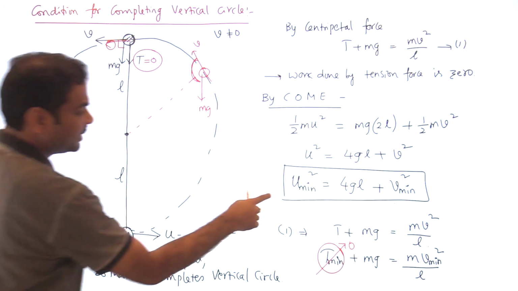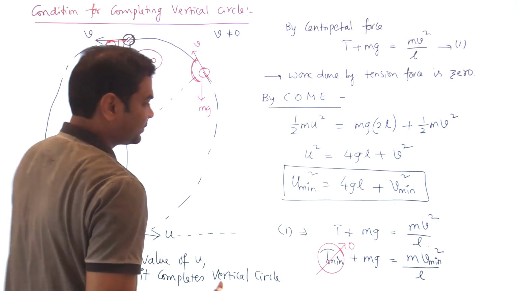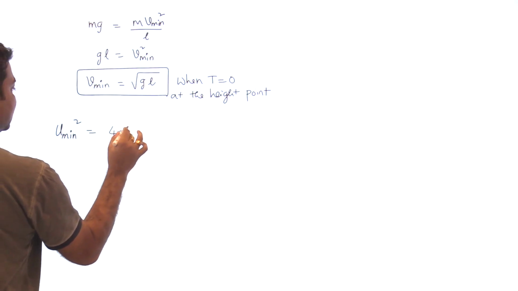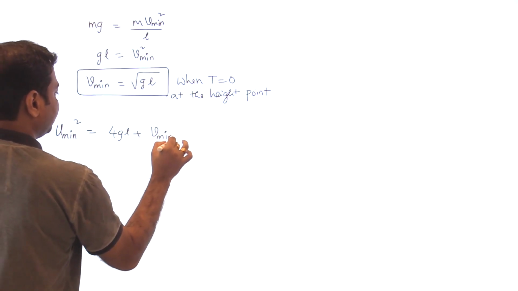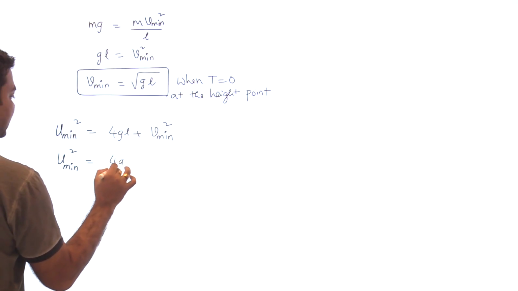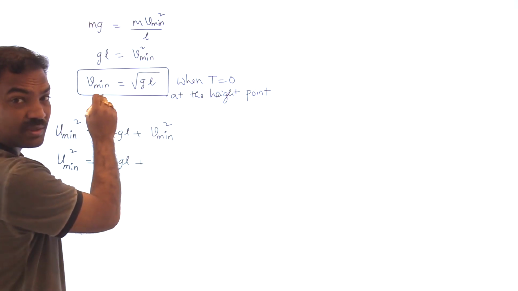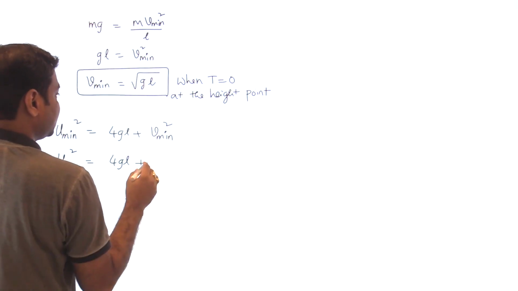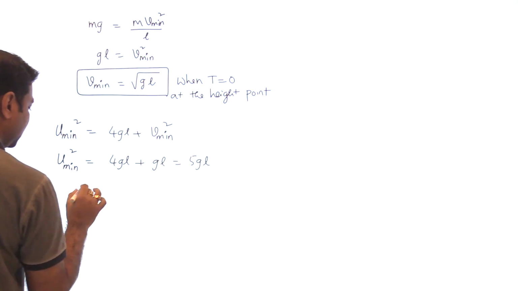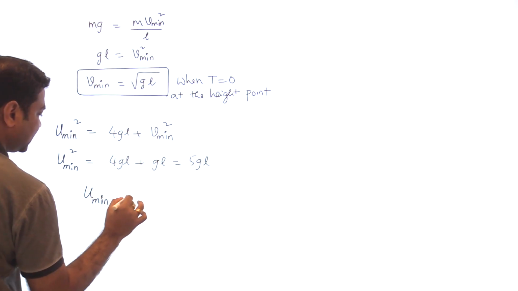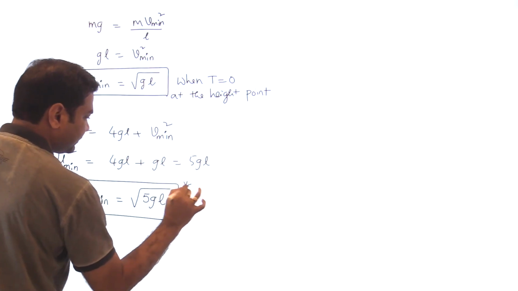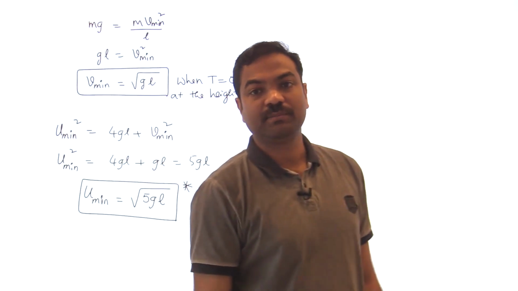What is u minimum? u minimum squared is equal to 4gL plus v minimum squared. So we can find the u minimum value now: 4gL plus v minimum squared, which is gL, so 5gL. So what is the minimum velocity required to complete the vertical circle? Root 5gL. That is the minimum velocity required to complete the vertical circle.